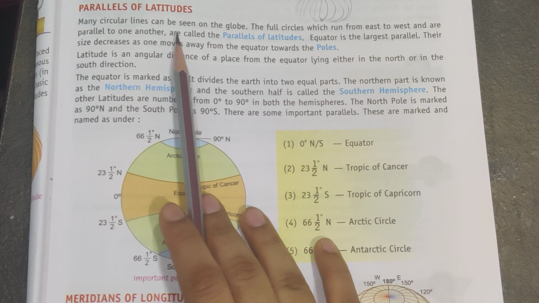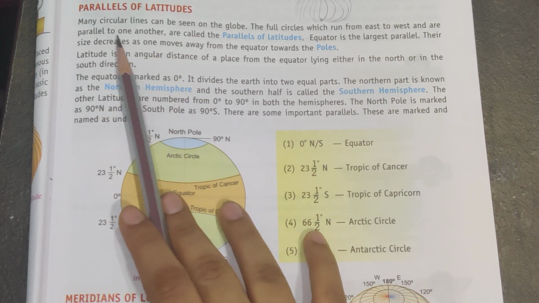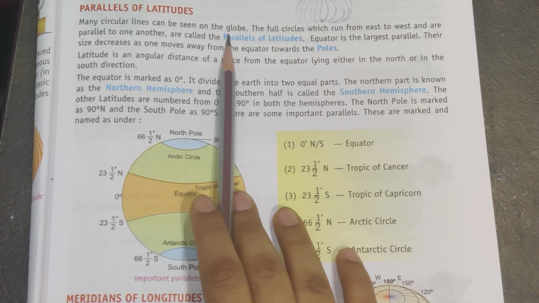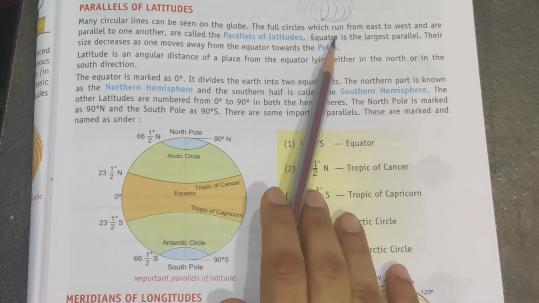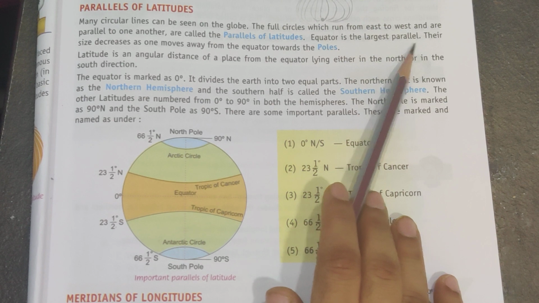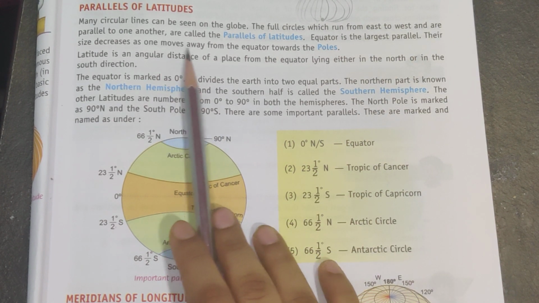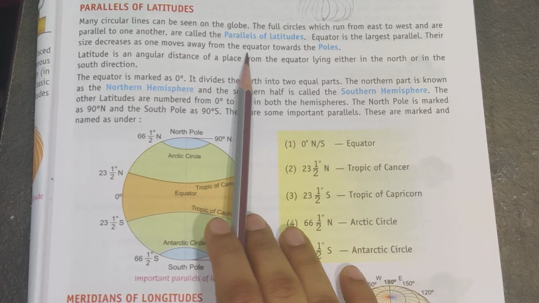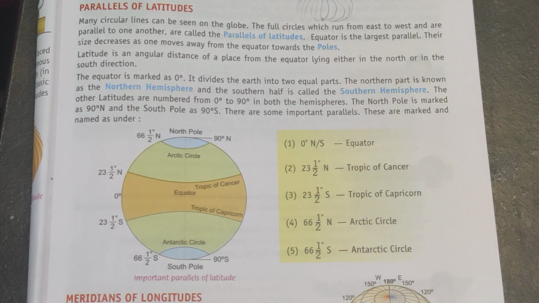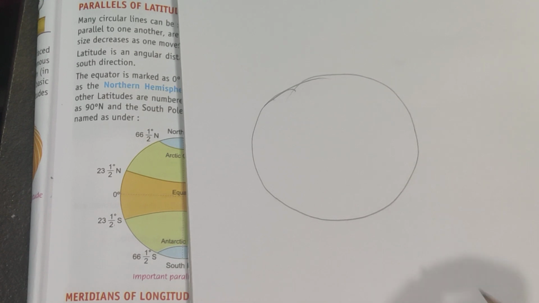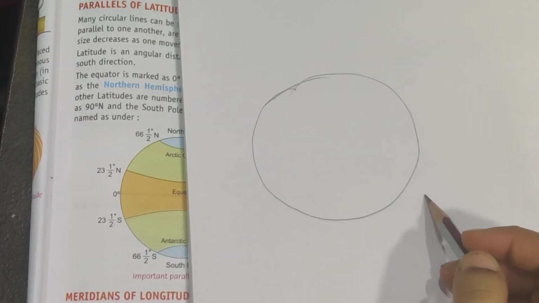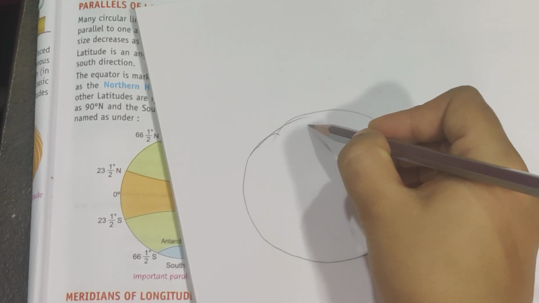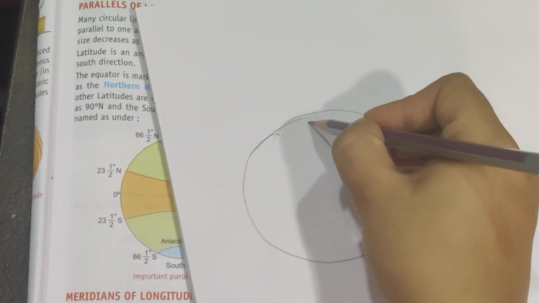Parallels of latitude. Many circular lines can be seen on the globe. The full circles which run from east to west are parallel to one another and are called the parallels of latitude. Means, suppose this is your globe, the lines it is saying, suppose here.